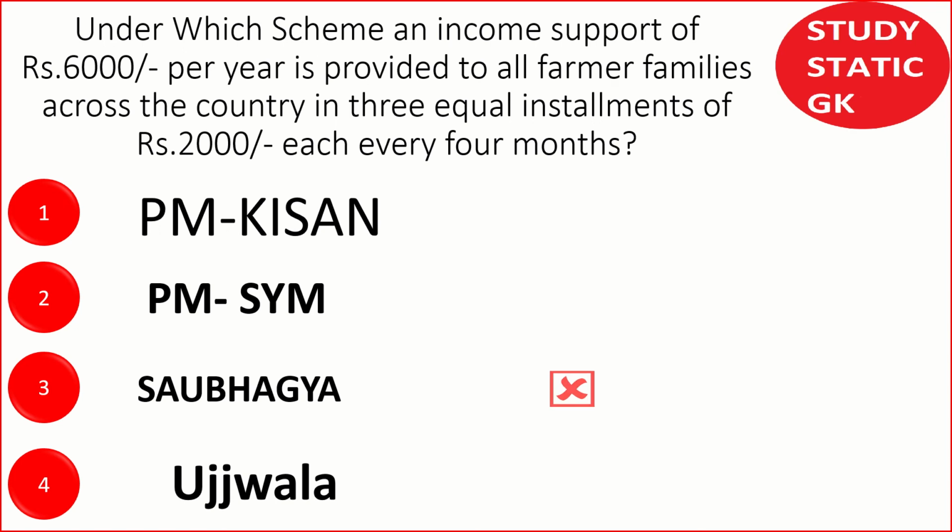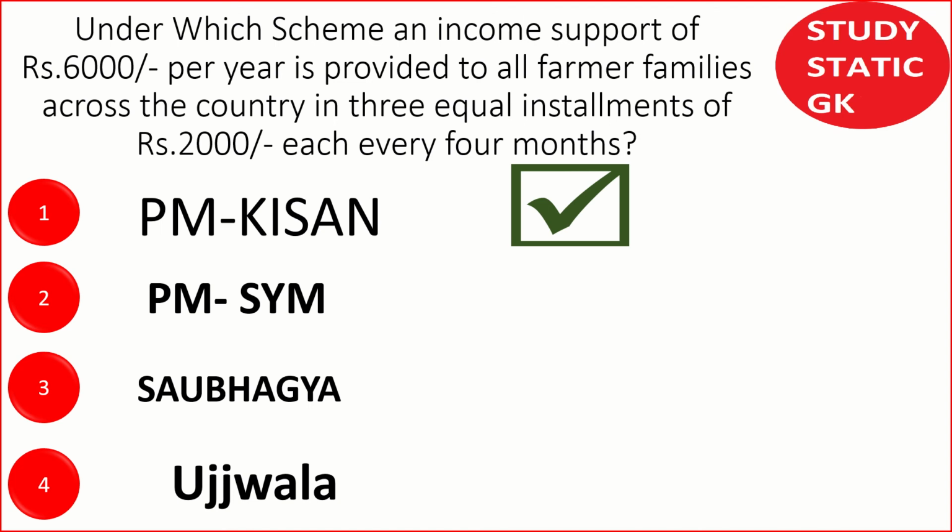The Pradhan Mantri Shram Yogi Maandhan Yojana is available for the unorganized sector, age group 18 to 40 years, with a minimum assured pension of 3,000 after attaining 60 years, with premium ranging from 55 to 200 per month. So here the answer is PM Kisan.